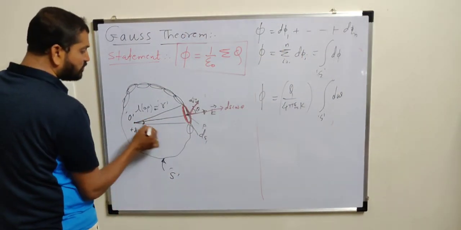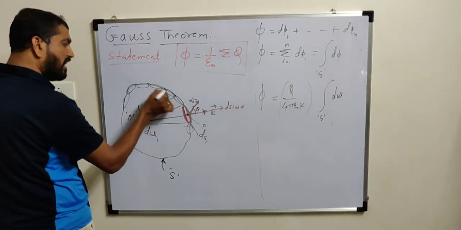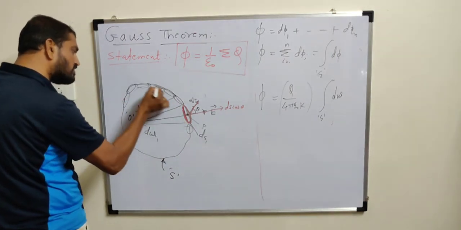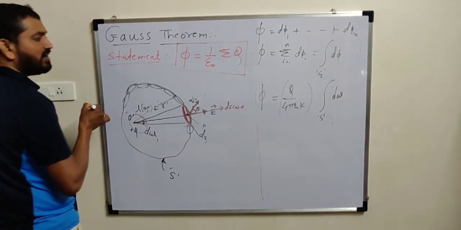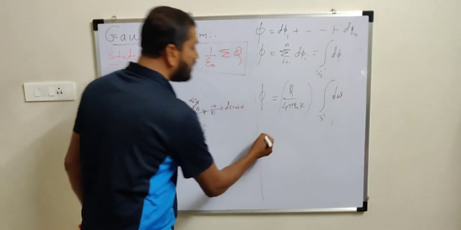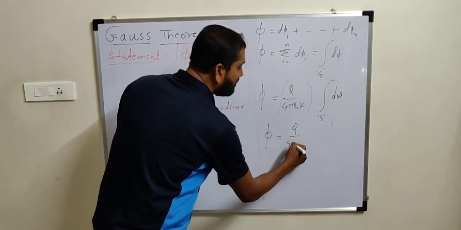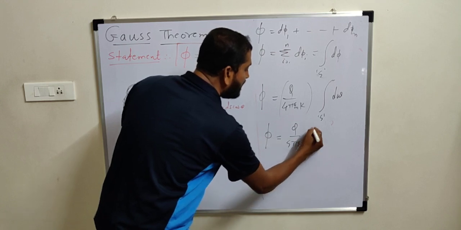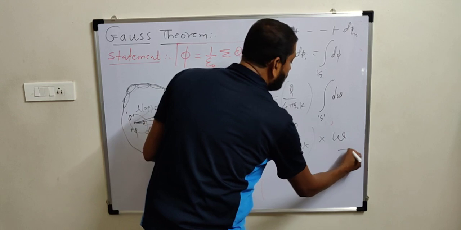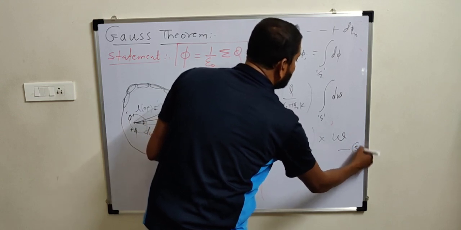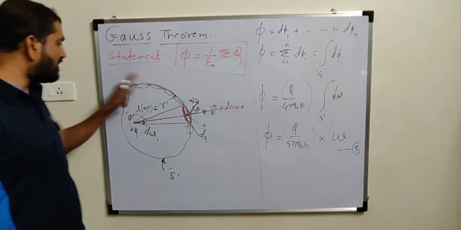So first area ds1 subtends angle d omega 1, second area d omega 2. If we add solid angles of all these small elements, d omega 1 plus d omega 2, we will get a total solid angle, and that total solid angle is denoted with the symbol omega. So total flux will be Q divided by 4 pi epsilon 0 K S multiplied by omega. Very important equation, equation number 5. So this is about total flux over that entire surface.